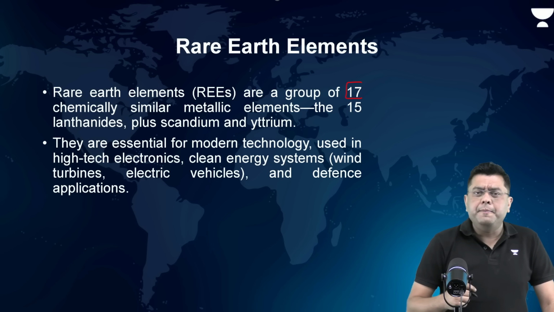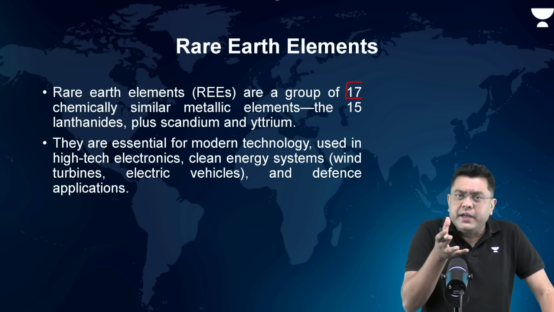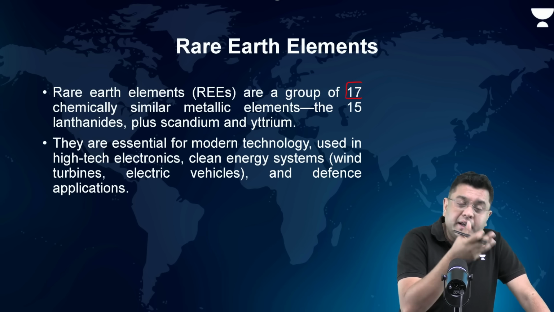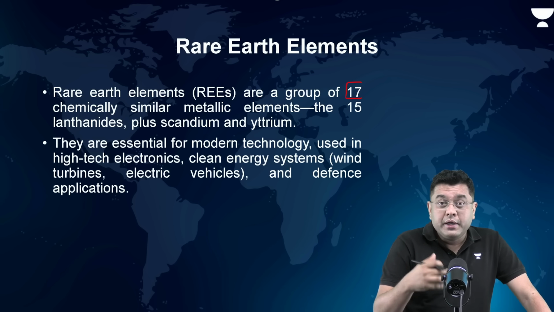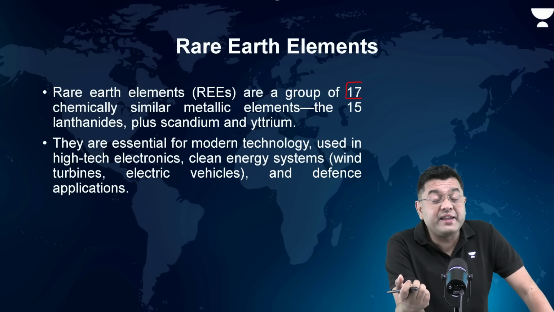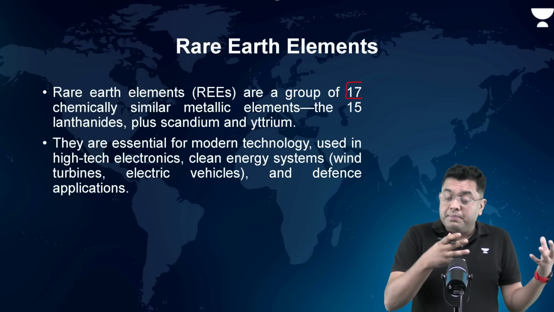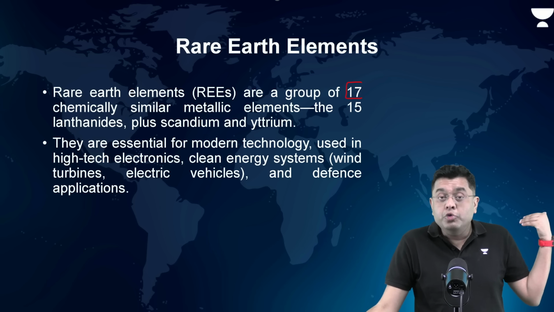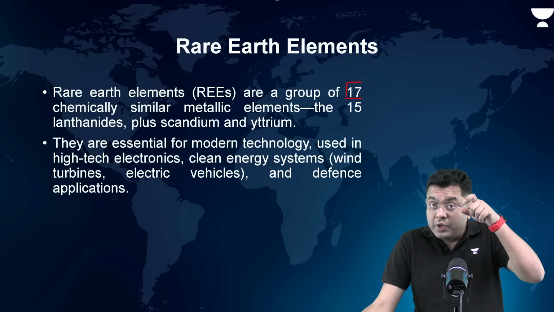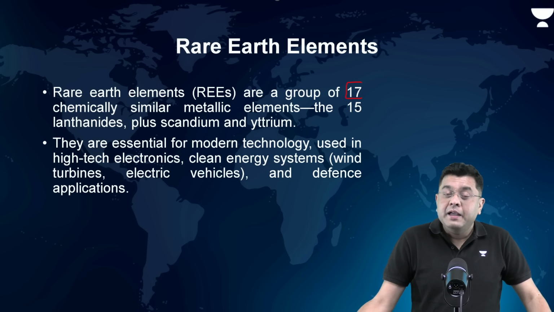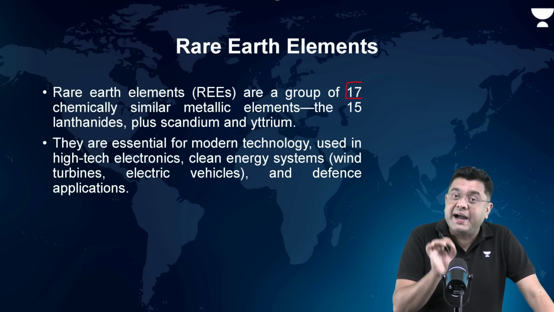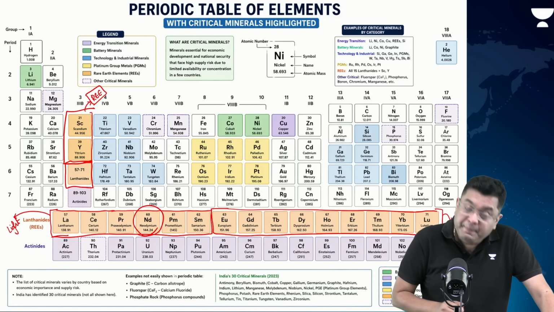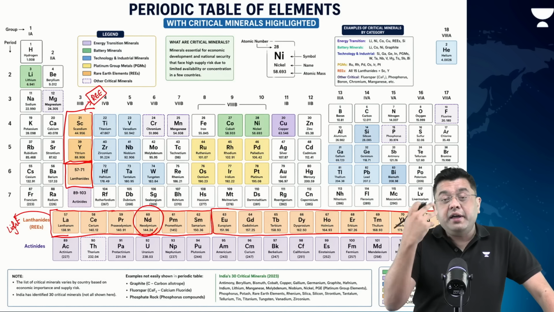For example, you see magnets. Magnets are in use in the automobile industry, in the electrical industry, and so on. Even in transportation, for example, Chinese engineers have developed maglev trains, which can move at very fast speed. There also the use of magnets is there. Now, one of the strongest magnets known to mankind is made out of neodymium, which is a rare earth element.